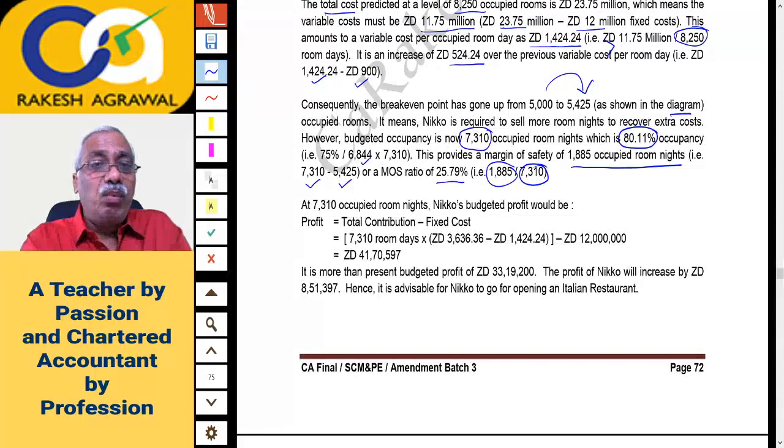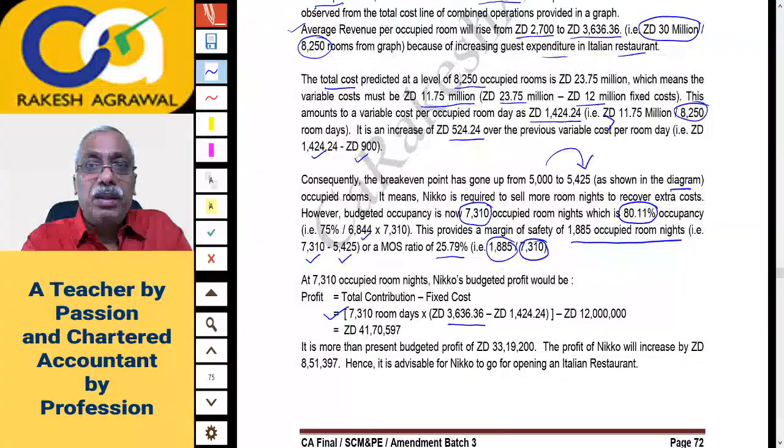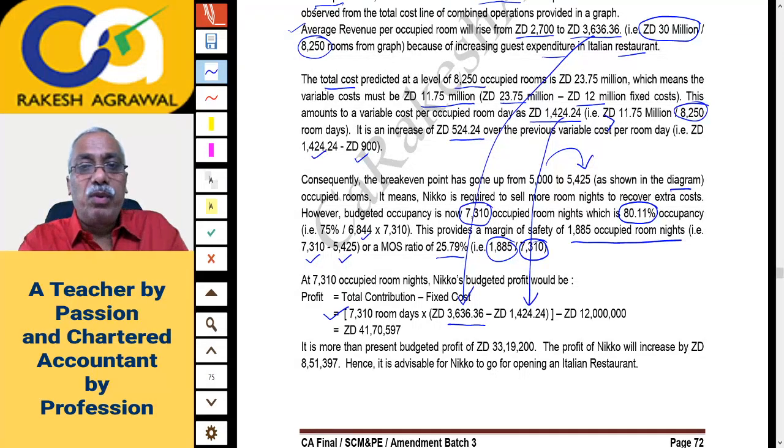Now at 7310 occupied room nights, that is total room days occupied, NICCO's budgeted profit would be? So profit we can calculate at 7310 occupied room nights or room days as total contribution minus fixed cost. Now see how this total contribution is calculated. 7310 room days occupied into this new sales price or revenue, which we had calculated just above, 3636.36, and your revised variable cost was 1424.24.